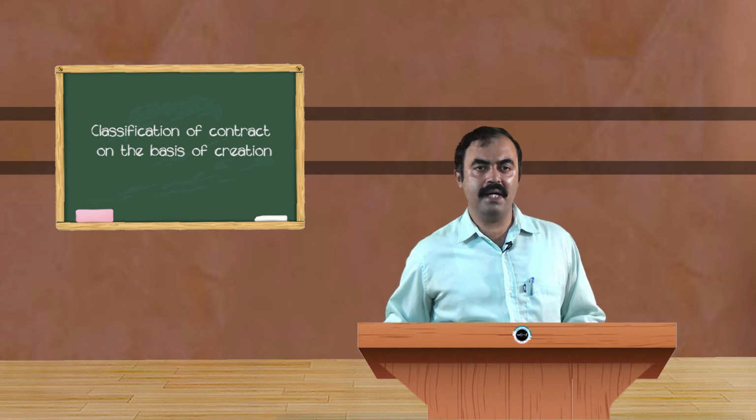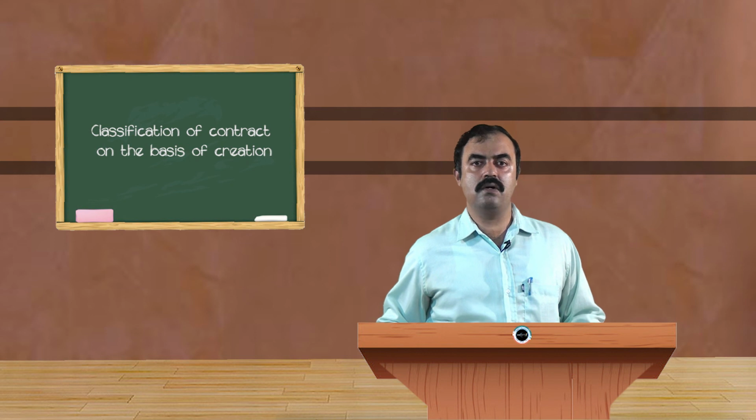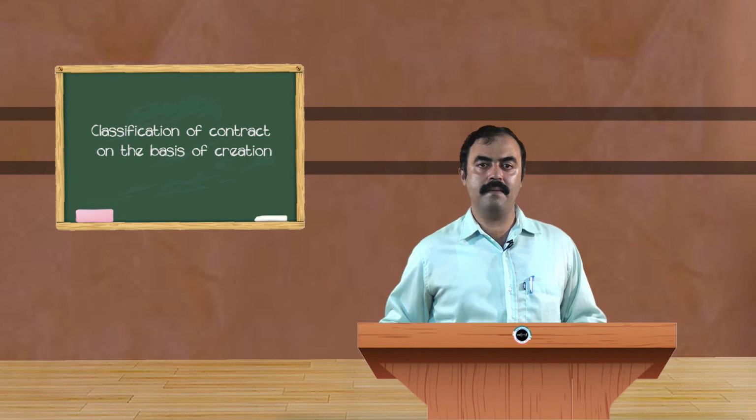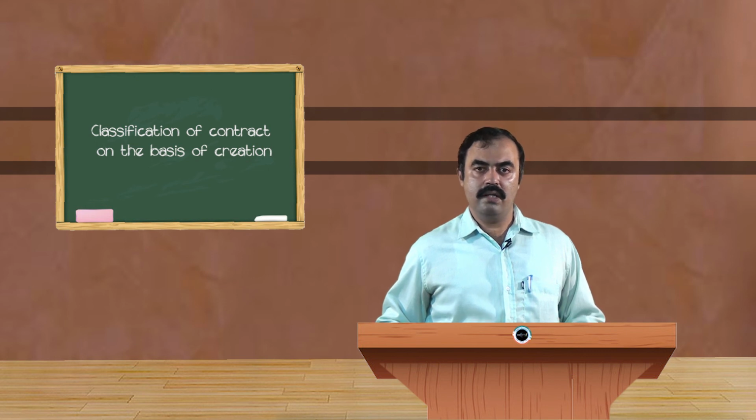To sum up, we discussed the third classification of contracts, that is, contracts on the basis of execution. Here we come across the executed contract, where both parties have fulfilled their obligations. Secondly, the executory contract, where one party has fulfilled the obligation and the second party is yet to fulfill, or has not fulfilled, the obligations. Thirdly, the mixed contract, which is partly executed and partly executory, and the quasi contract, which is a contract arising based on the situation or the respective circumstance.